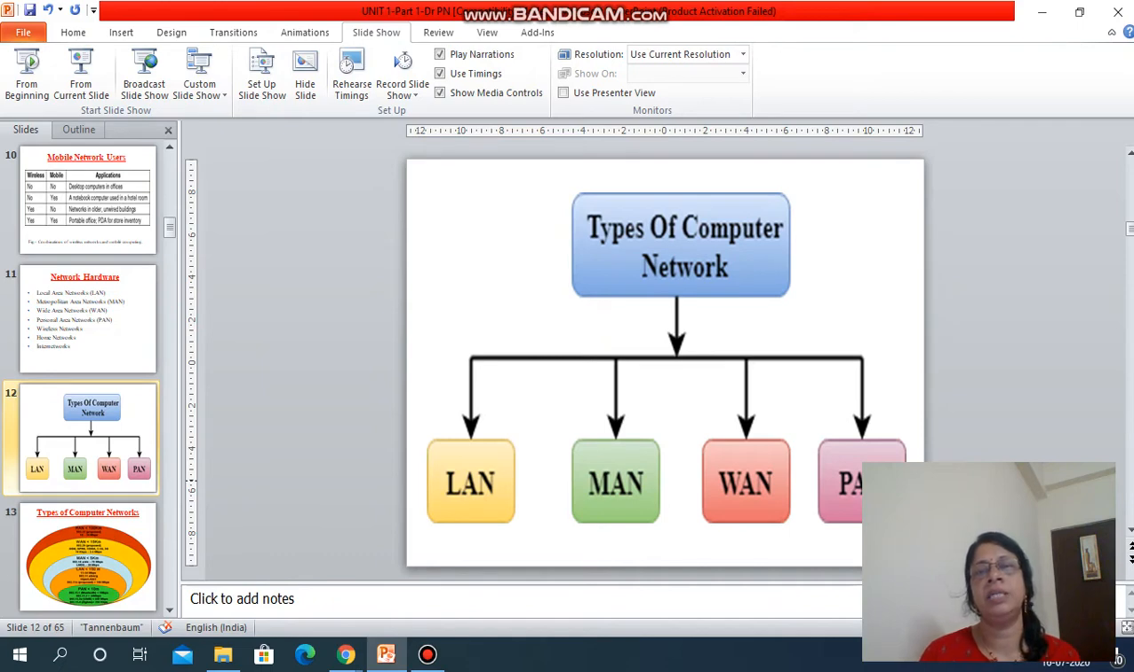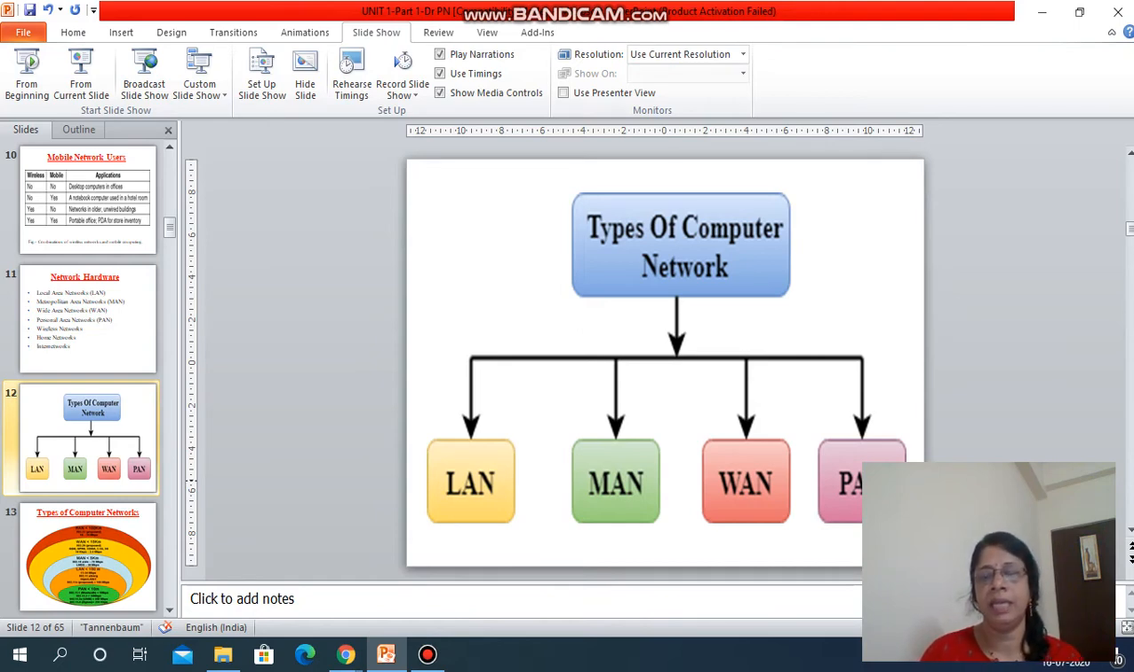This is the category of computer networks. Normally, computer networks are divided into four categories: LAN, MAN, WAN, and PAN. As I told you, LAN means local area networking, MAN means metropolitan area networking, WAN means wide area networking, PAN means personal area networking. Whenever we are configuring a LAN, MAN, WAN or PAN, we need to understand the size of the network, speed of the network, and topology of the network.